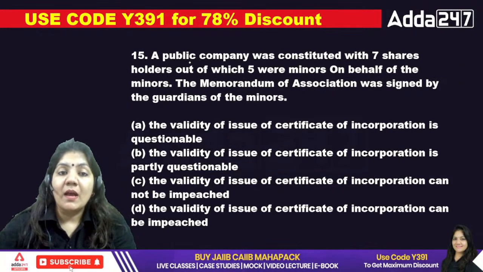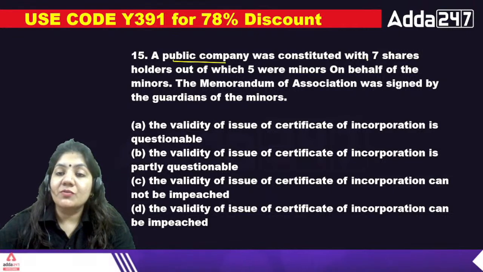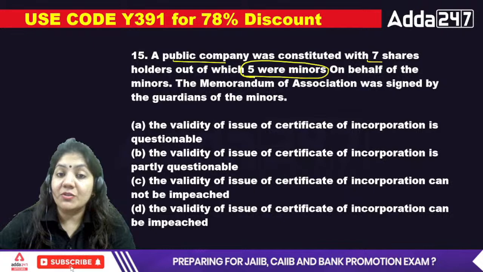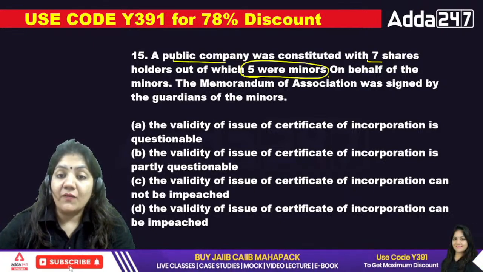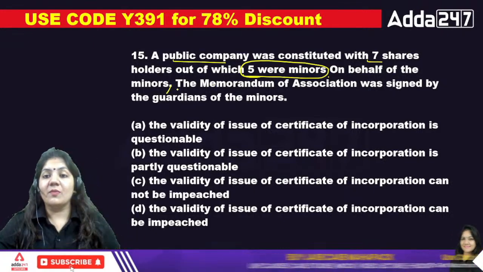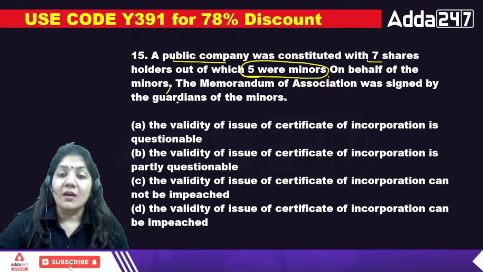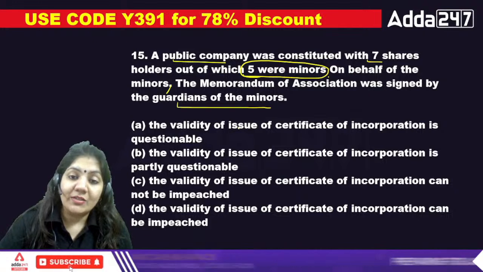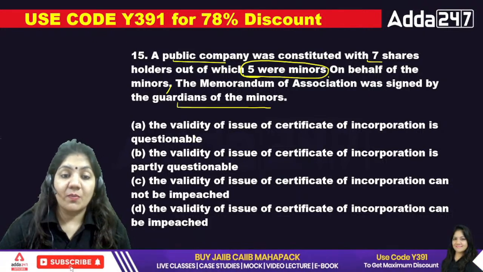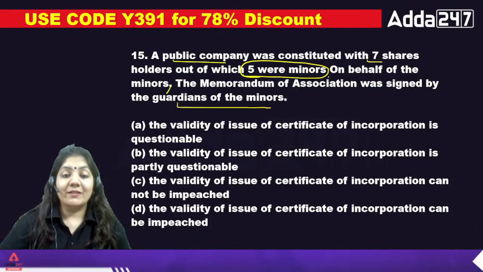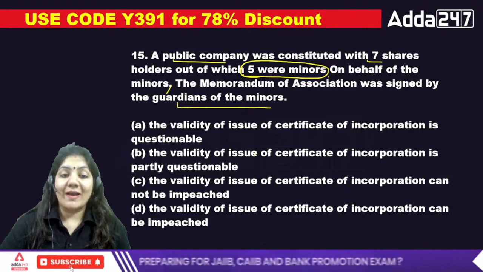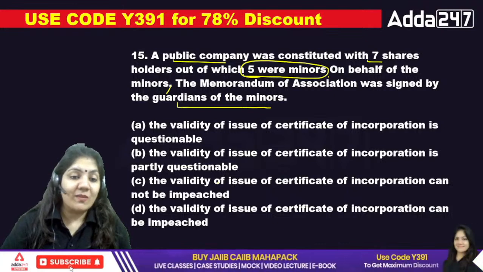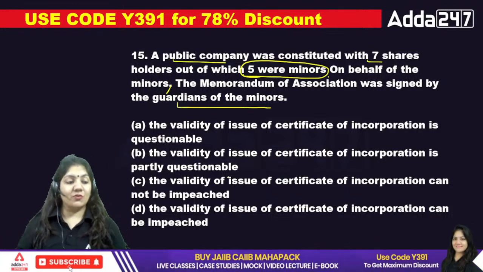Next. A public company has been constituted with 7 shareholders, out of which 5 were minor. Question is very good. On behalf of the minor, the Memorandum of Association was signed by the guardian of the minor. So you have to tell me the validity of the issue of Certificate of Incorporation is questionable. The validity of issue of COI is partially questionable, cannot be impeached, and can be impeached. Impeached means removal.